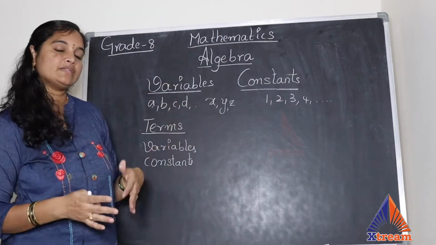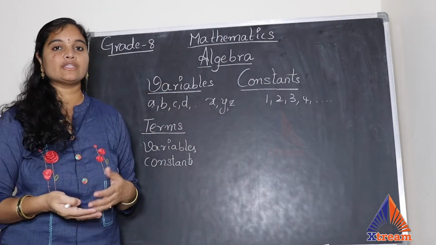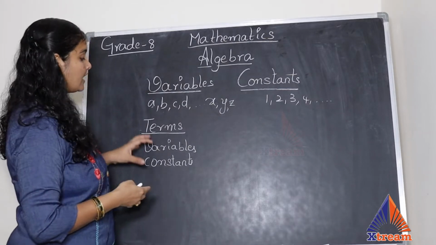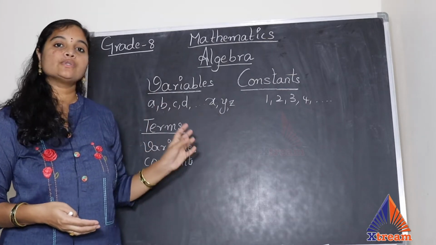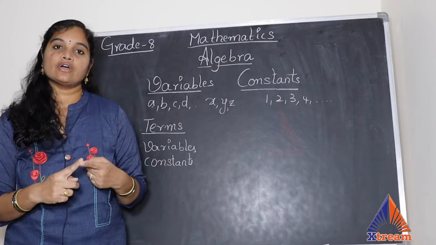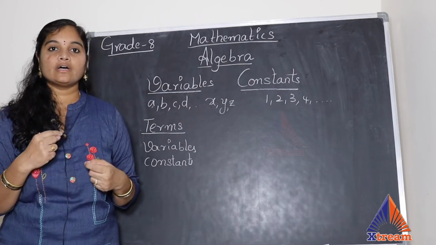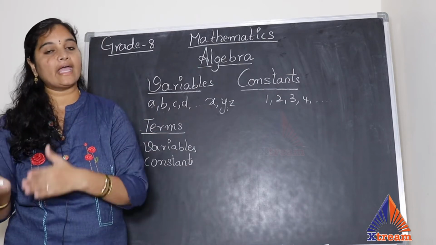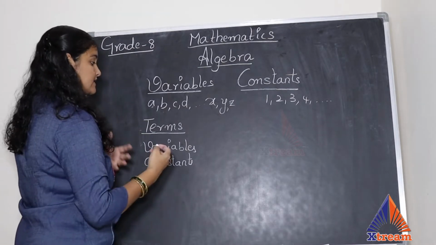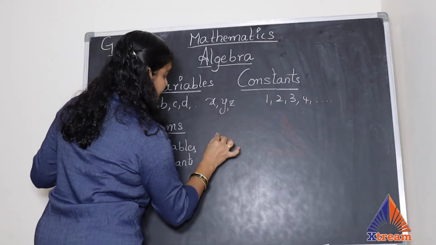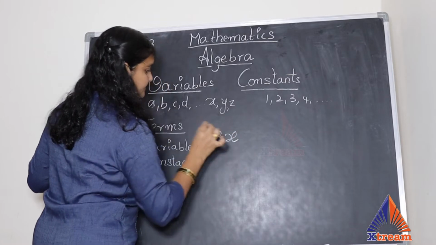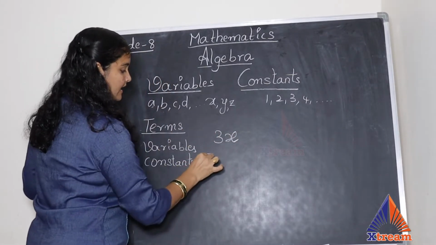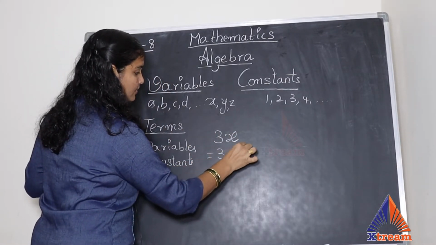Now anything, it may be arithmetic or algebra, they are based on the 4 basic operations. Now in terms, we also call the variables and constants which are connected with the operations multiplication and division. So for example, I take 3x. So 3 and x is nothing but 3 into x.